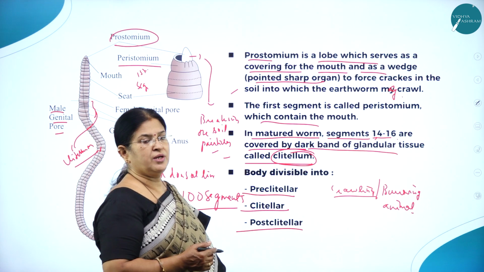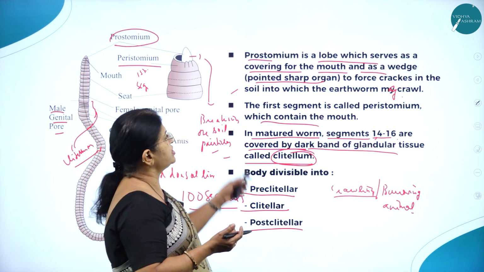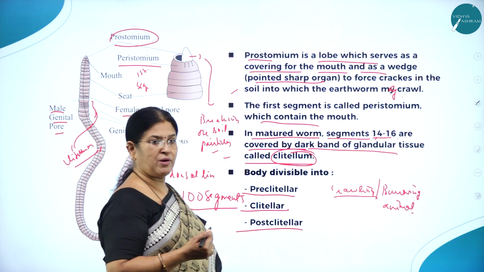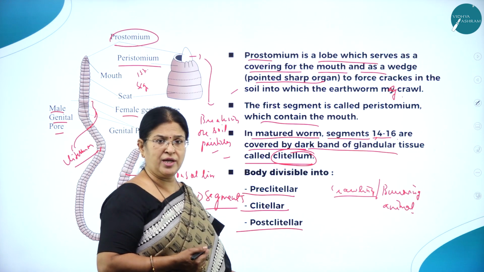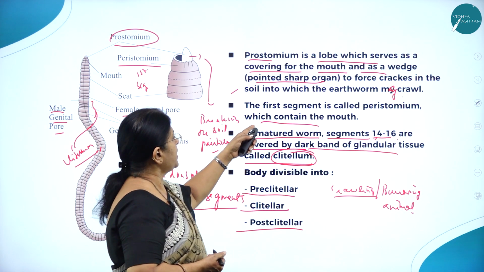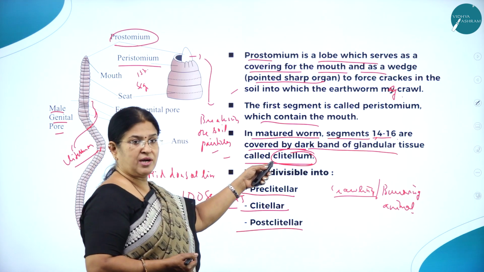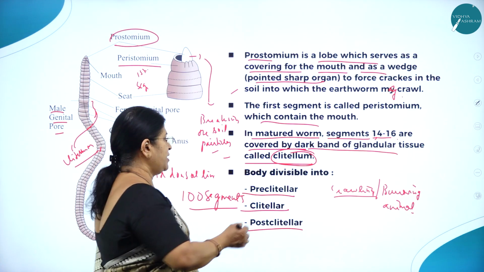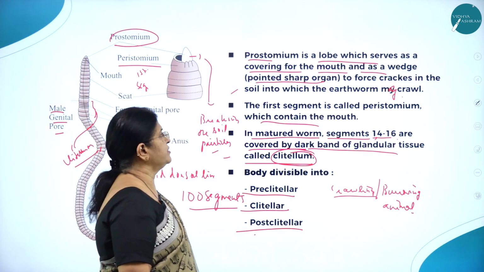So prostomium, as I said, the mouth begins with prostomium, which is a lobe-like structure which serves as a covering for the mouth, as well as a wedge, a pointed sharp organ to force cracks in the soil into which the earthworm may crawl. The first segment is called peristomium, and it contains the mouth. In a matured worm, segments 14 to 16 are covered by a dark band of glandular tissue called clitellum, and the body is divisible into pre-clitellar, clitellar and post-clitellar regions.